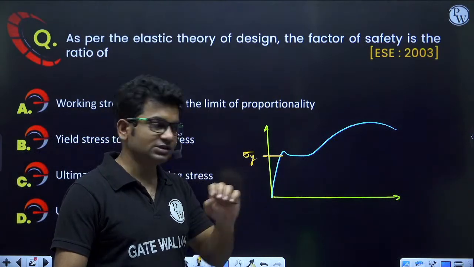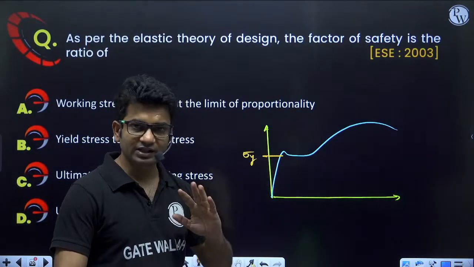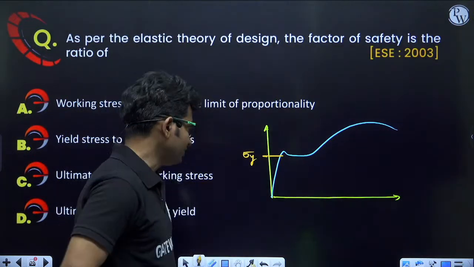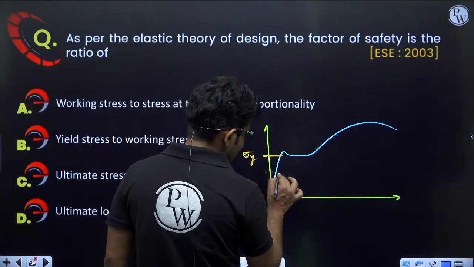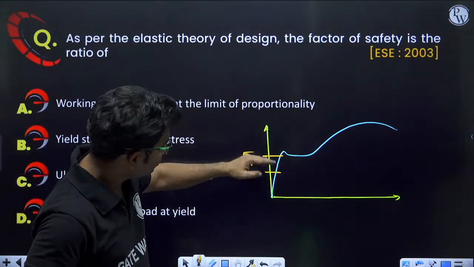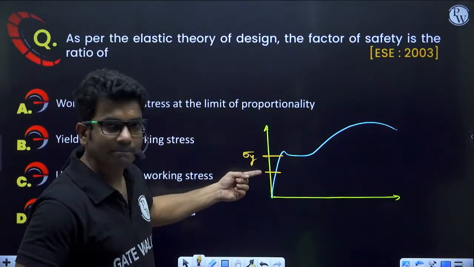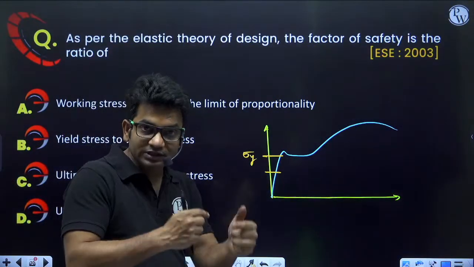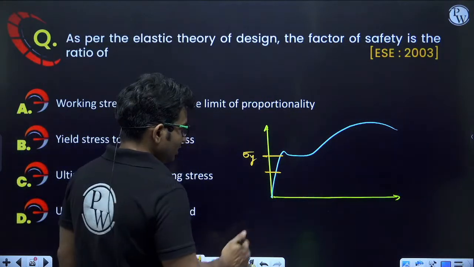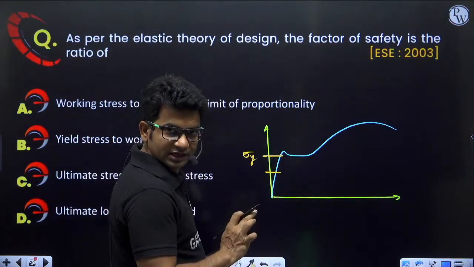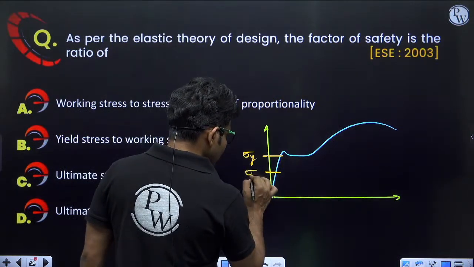If it reaches sigma y, we will consider that failure has happened. But in addition to that, we will apply some factor of safety. Whatever is the factor of safety, we reduce the permissible stress by that factor, and the actual stresses that come into the material will be lower than the yield stress. These are called working stress.